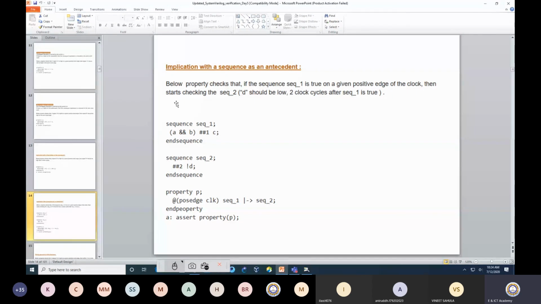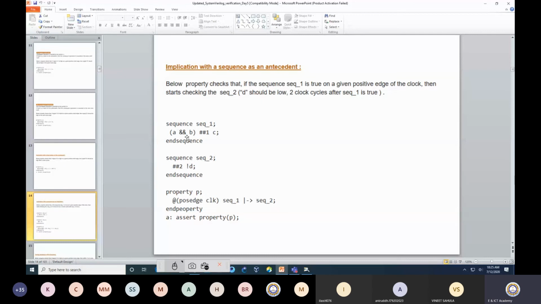Now I would like to describe a particular scenario. Here you observe that there are actually 4 events that I need to verify, and I am breaking them down in terms of a sequence. What the protocol says is that if A is high, then I would like to know whether B is high or not. My expectation is that when A is high, at that time B should also be high. When A and B both are high, then after 1 clock cycle, C should be high.